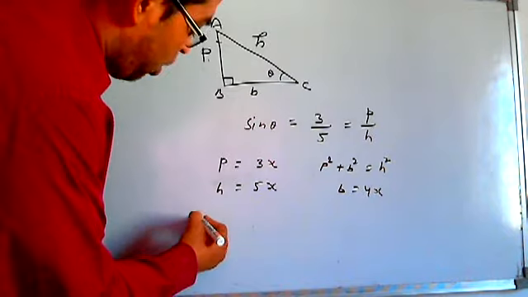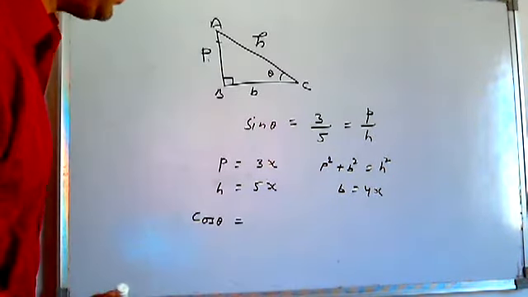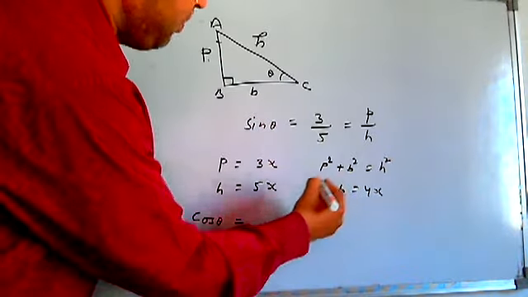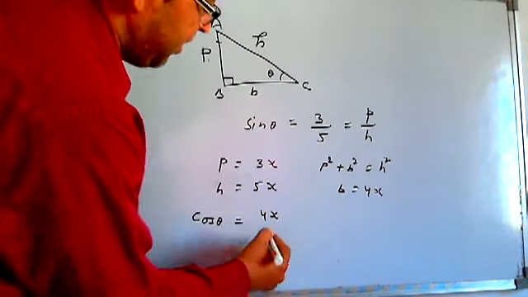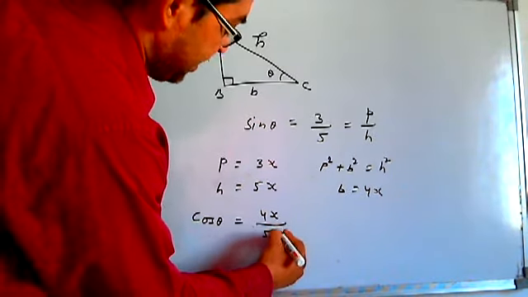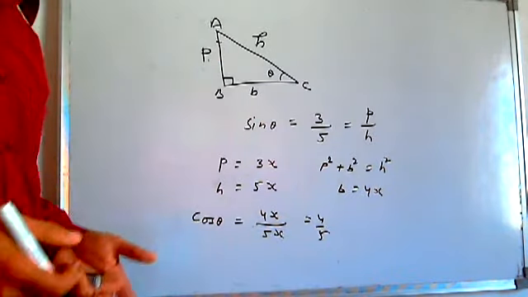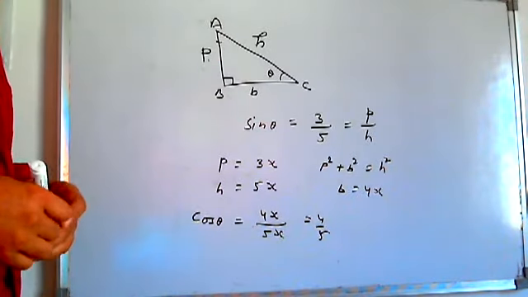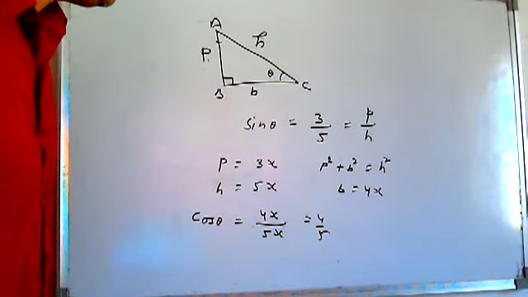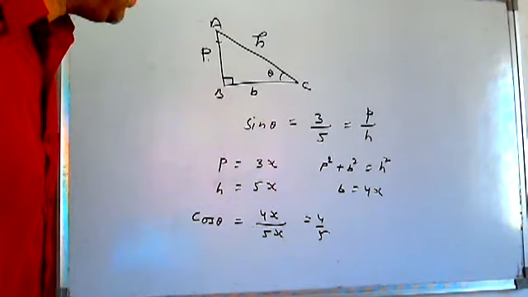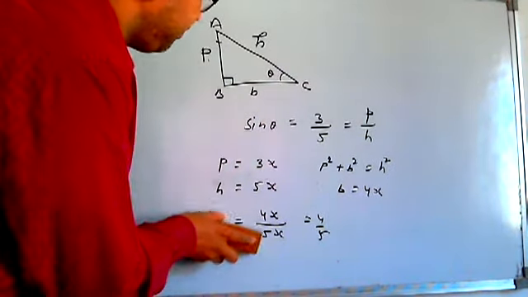Suppose I have to find cos theta. What will that be? That will be base by hypotenuse. So what's the base here now? 4x for that particular angle of concern. 4x by 5x, which is going to be 4 by 5. Like that, we can find tan theta, cosec theta, sec theta, cot theta, anything we can find easily. If one trigonometrical ratio is given, we can get an idea of the complete triangle. Clear?